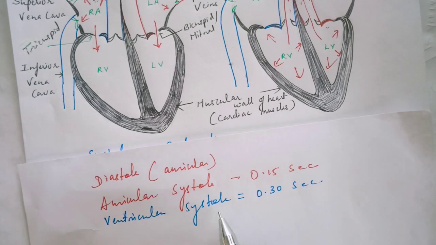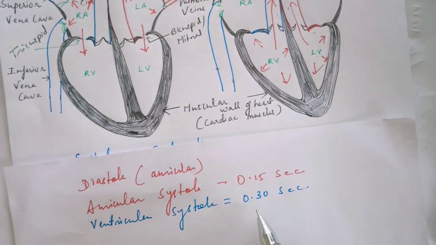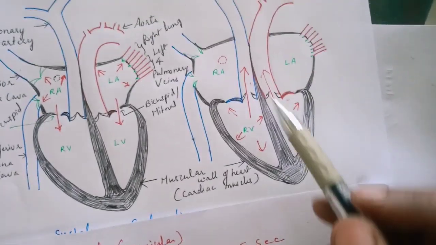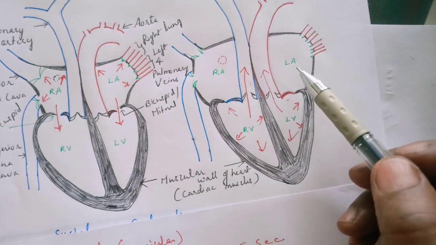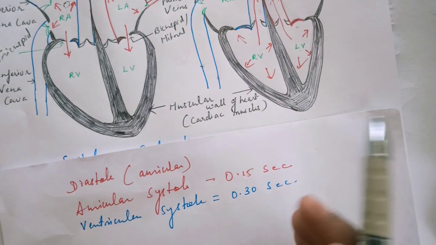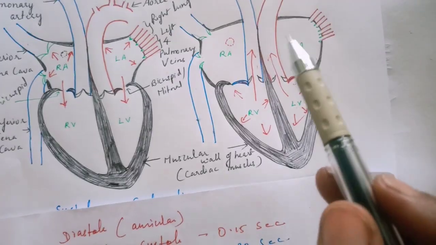The ventricular systole, or the contraction of the ventricles, is completed in about 0.3 seconds. When the ventricles were contracting, the auricles were already in the diastole condition. So after the ventricular systole, there is a time when all four chambers of the heart relax together.